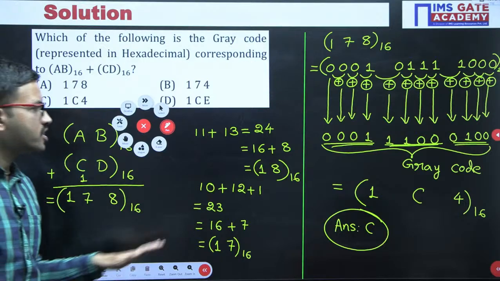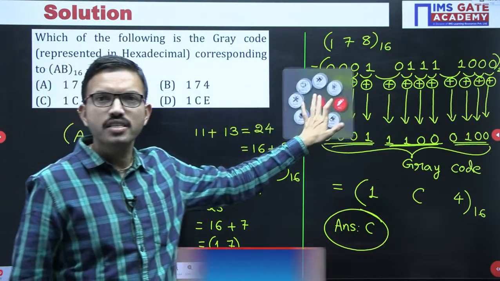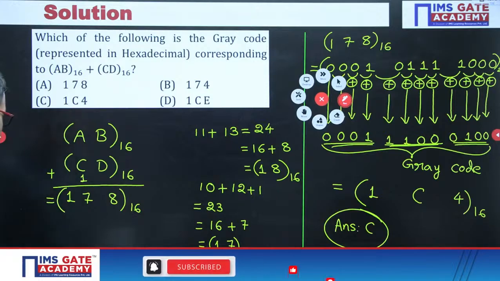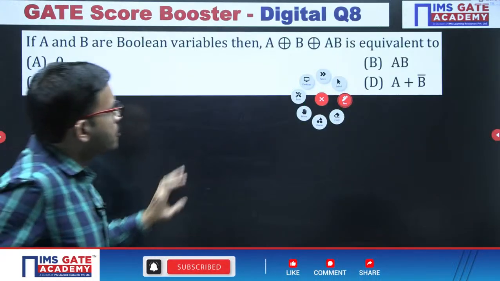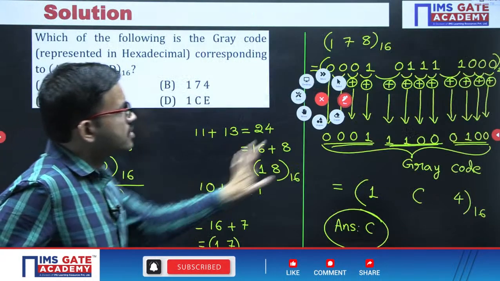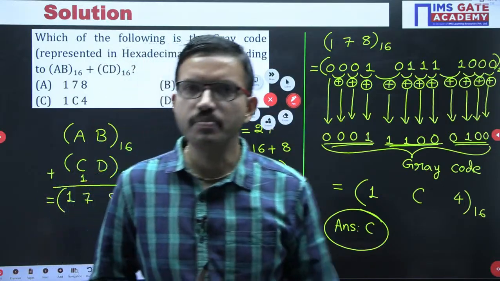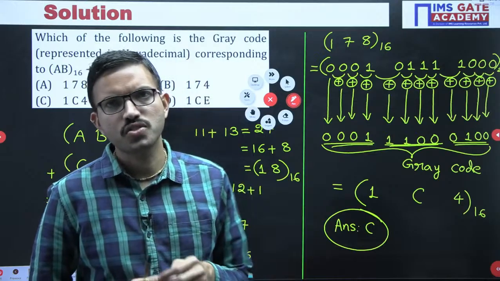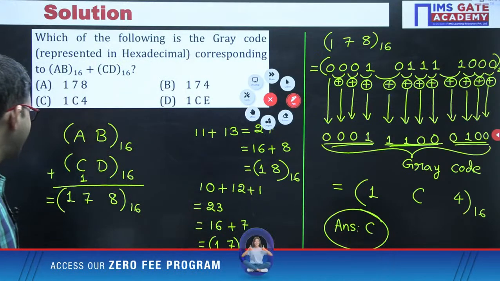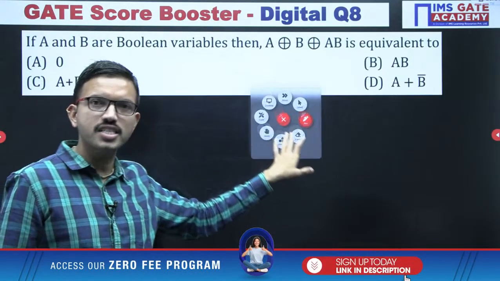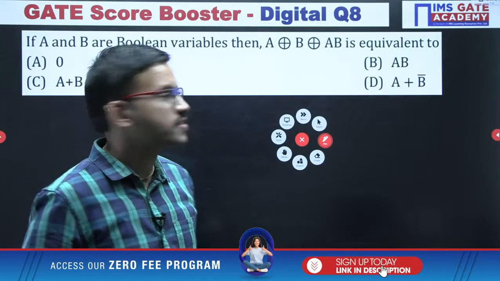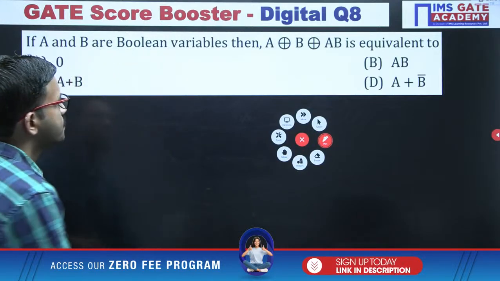Yes, for this question everyone got the correct answer. I am appreciating all the students. Up to now, all the questions we have discussed so far in this particular session are related to the first chapter, that is number systems and codes. Now we are going to discuss the questions related to the second chapter, that is Boolean algebra and K-maps. All of you give it a try.